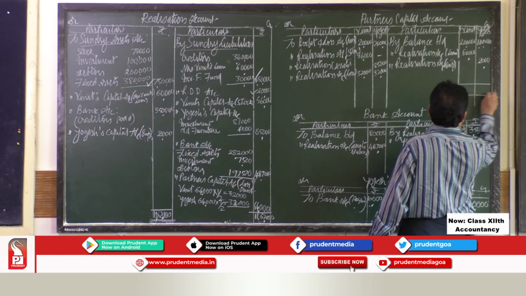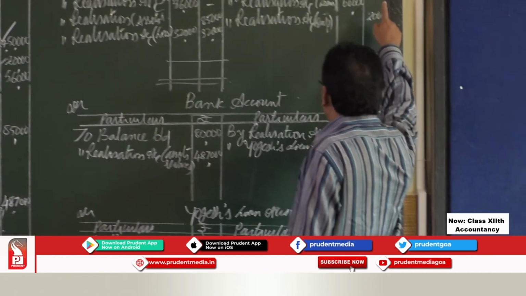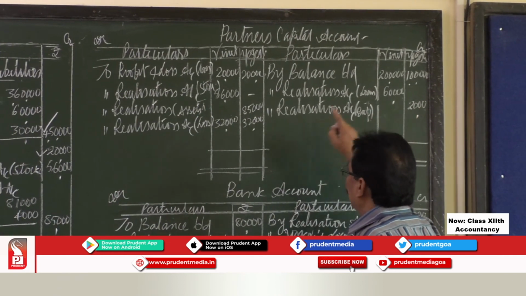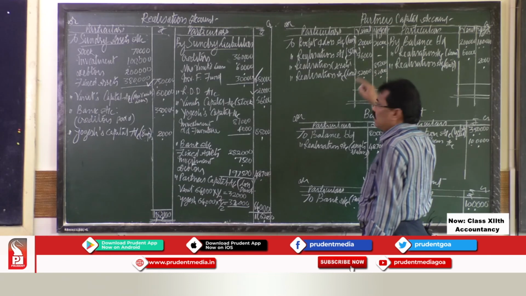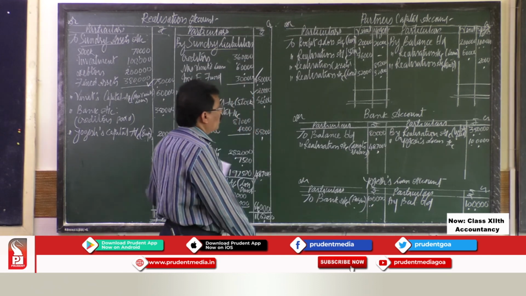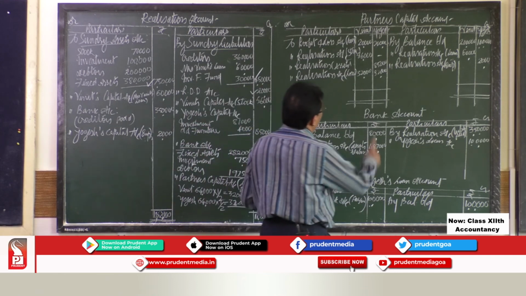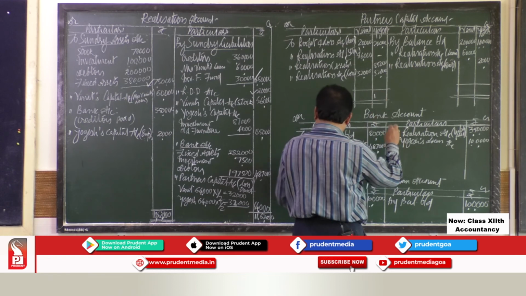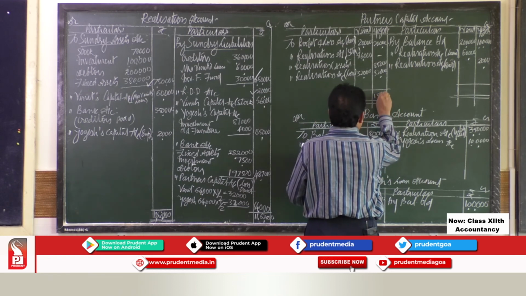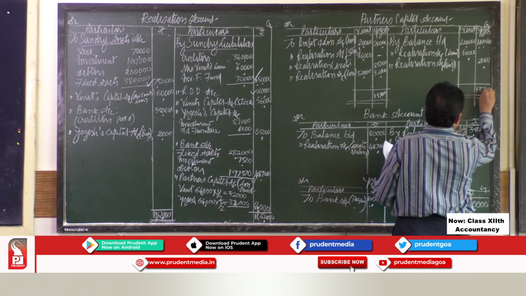So for that purpose you have to balance this. So we have to see which side total is greater. Let us go one by one. This is 1,02,000. This side is 20,000 plus 85,000 plus 32,000. Which side total is more? As far as Yogesh is concerned, his capital balance on the debit side is more. So this is 1,37,000. Bring that 1,37,000.